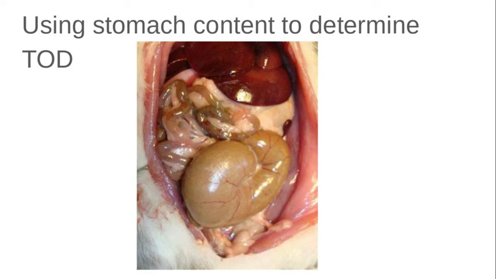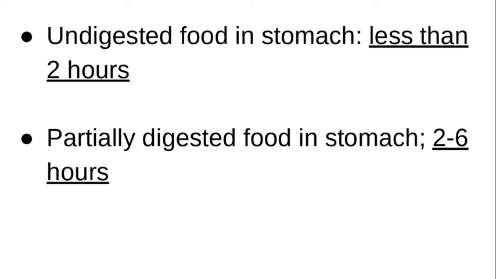I'm on the part of the notes document that has a picture of the body with the digestive system. If someone has undigested food in their stomach, then medical examiners can determine within a few hours of when they have last eaten. So, undigested food in the stomach means that that person died less than 2 hours after he or she ate, right? So, you can assume that food is going to start to be digested pretty soon after you consume it. So, this is not really a time of death as much as how many hours between when they last ate and when they died.